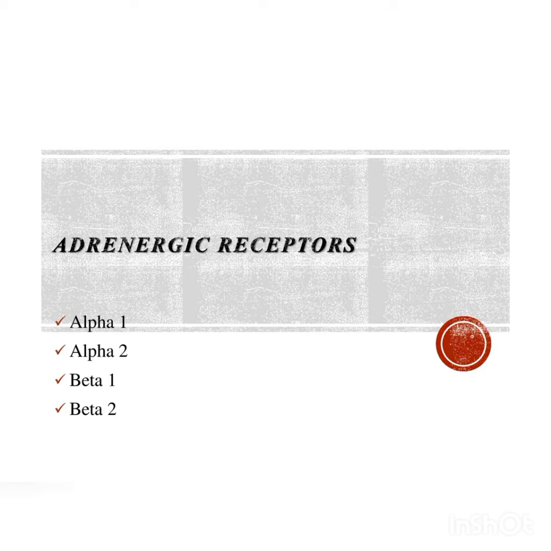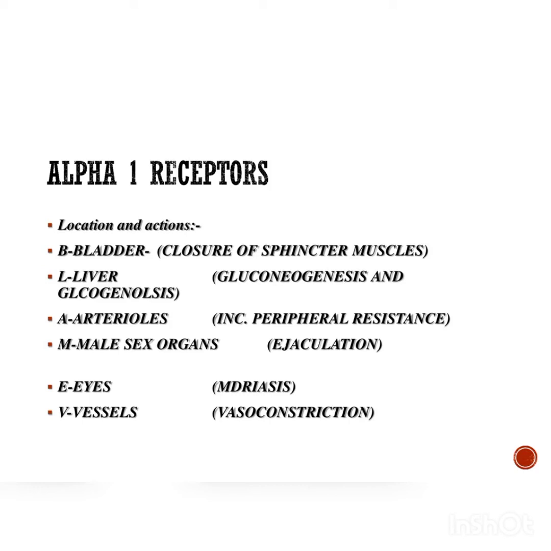Inside arterioles, alpha-1 receptors increase the peripheral resistance. And inside male sex organs, alpha-1 receptors cause ejaculation. Now, they cause mydriasis inside eyes. Mydriasis means dilatation of pupil. Alpha-1 receptors are involved in the vasoconstriction inside the veins.